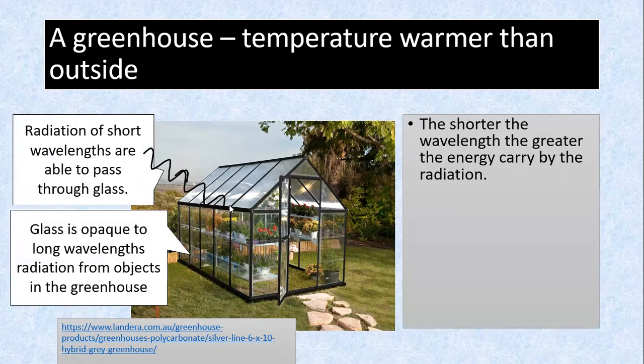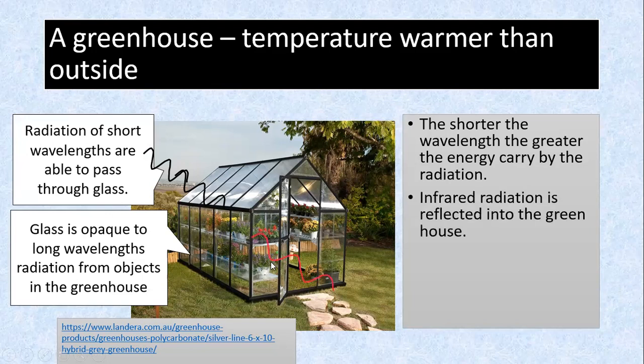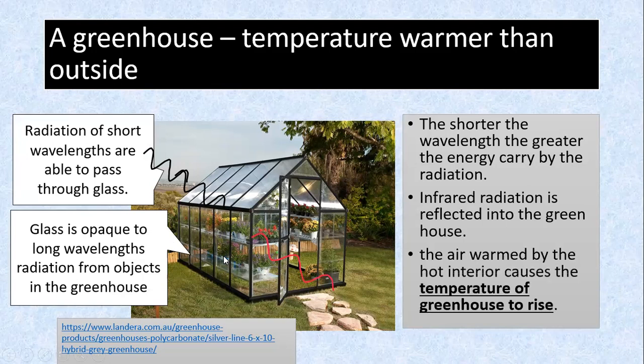So inside there, the plants are at a lower temperature, so they emit infrared. Infrared is reflected into the greenhouse, right? So the infrared given out by the plants and the pots in the greenhouse is reflected within the glass, and cannot come out. Air warmed by the hot interior causes the temperature of the greenhouse to rise. So the inside of the greenhouse is warmer than outside. That's why it's happening.